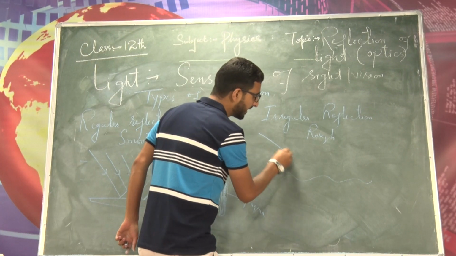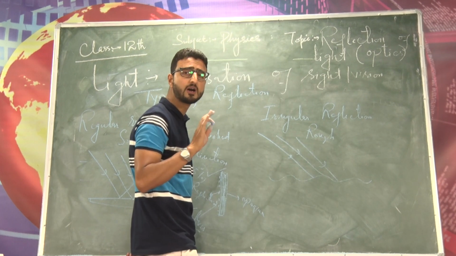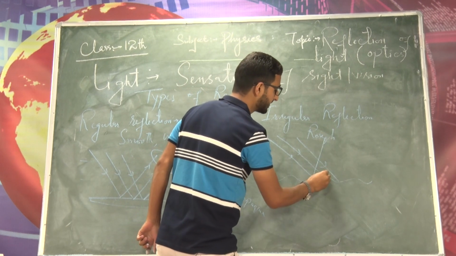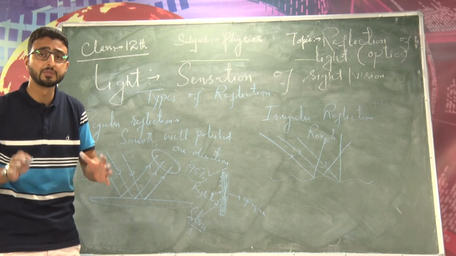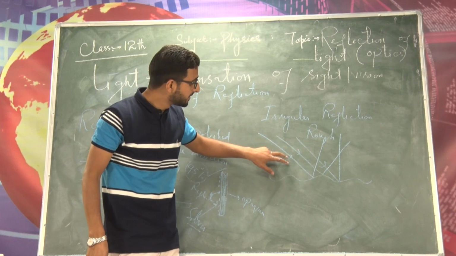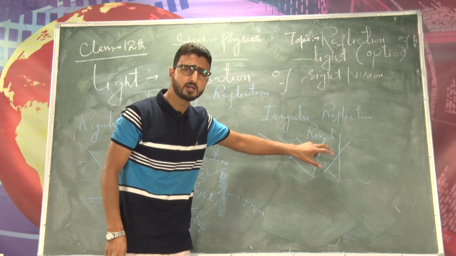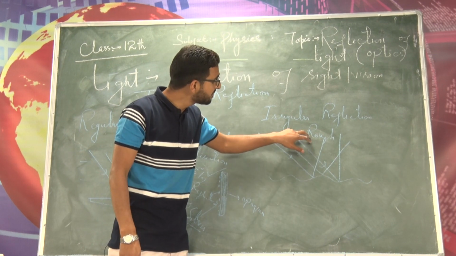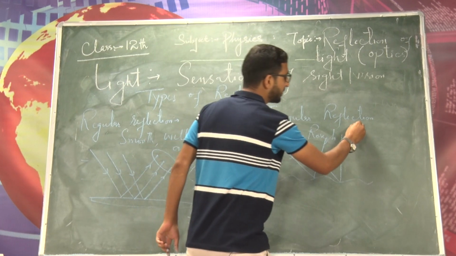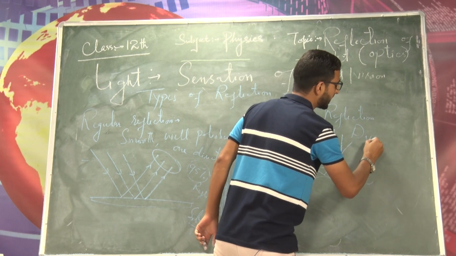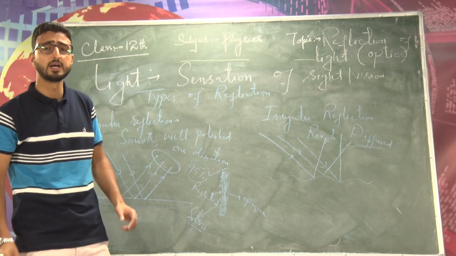now what will happen if again the rays of light fall on it parallel to one another? They will not be reflected parallel. This will be reflected in this direction, this will be reflected in this direction, and this will be reflected in this direction. So when the reflecting surface is rough, the parallel rays falling on it are reflected not parallel to each other but in different directions. This type of reflection is called the irregular reflection, or diffused reflection, or sometimes scattering as well.